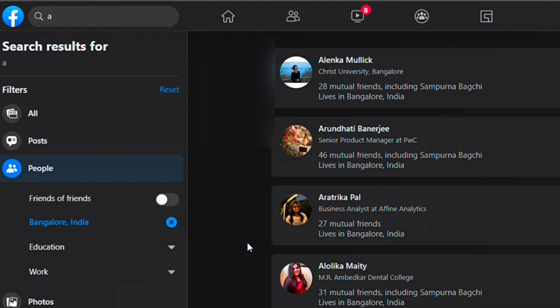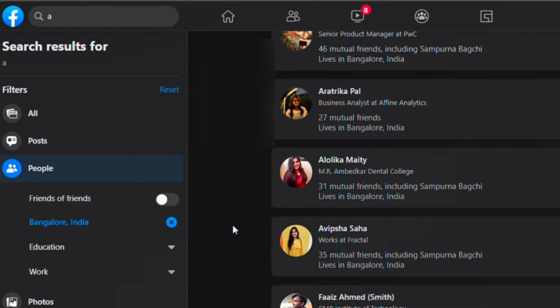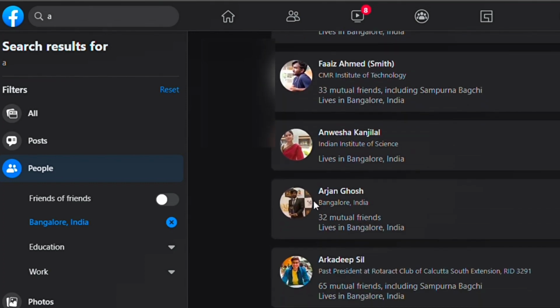If you are staying in another place, you have to give the other city name here and click on search. Once you click on search, you can see that most of the people are staying in the Bangalore region, and you can get in touch with them if you know them, obviously, and you can meet them also.